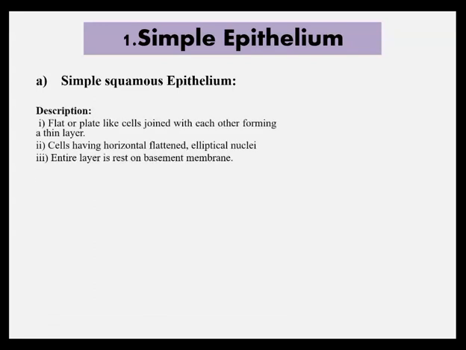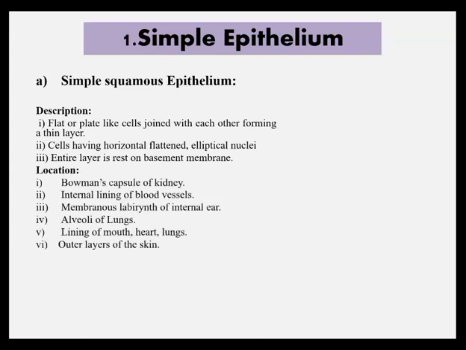This simple squamous epithelium has flat or plate-like cells joined with each other forming a thin layer, and the cells have horizontal, flattened, elliptic nuclei, and the entire layer rests on the basement membrane.